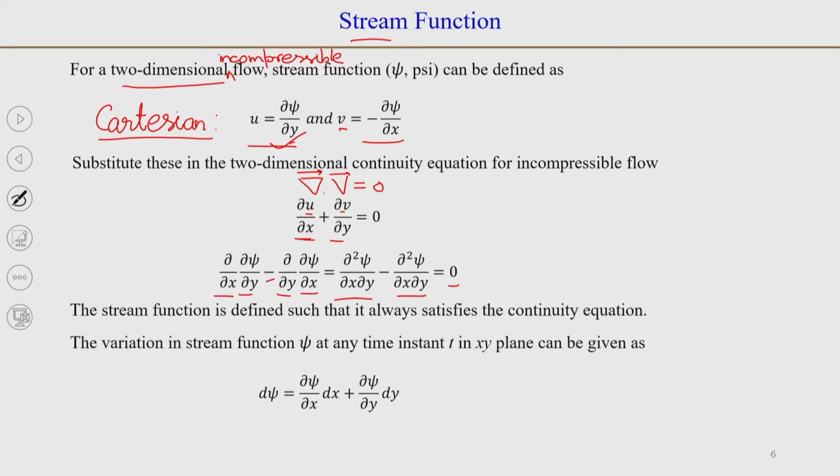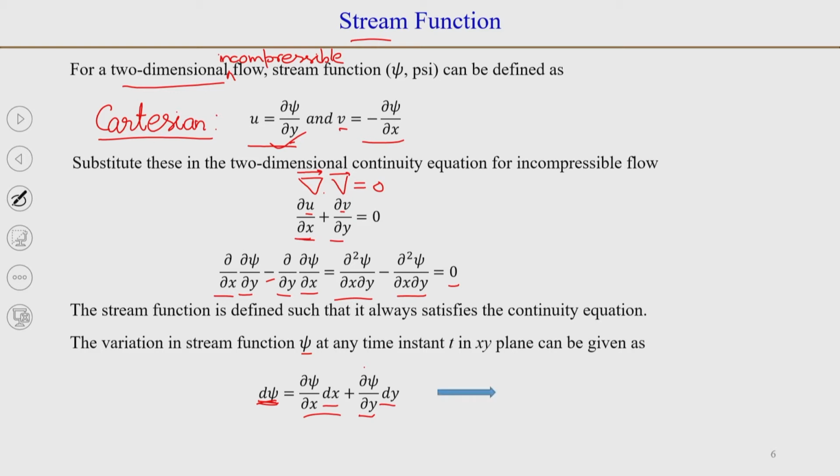Now, we can define the variation in stream function, which is basically d psi. From the definition of derivative, we can write d psi is equal to dou by dou x of psi dx plus dou by dou y of psi dy. Sorry, I have been saying phi sometimes, but it is psi. So, please consider that d psi is equal to dou by dou x of psi dx plus dou by dou y of psi dy.